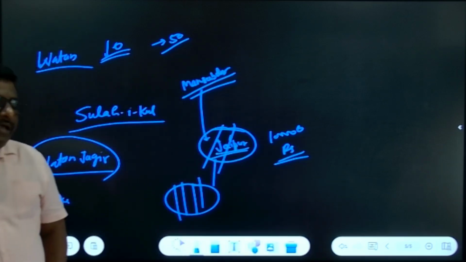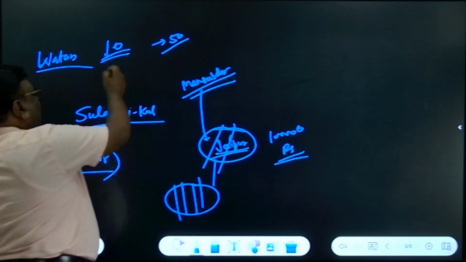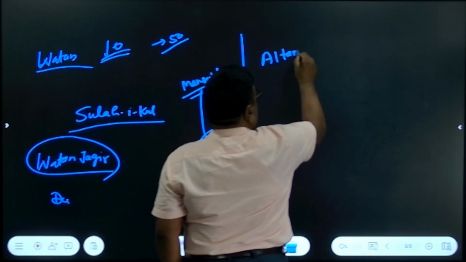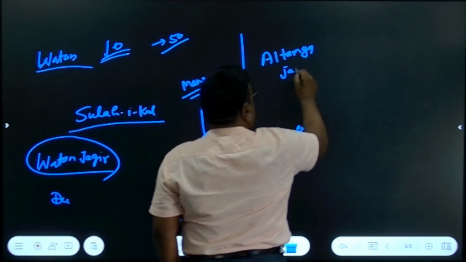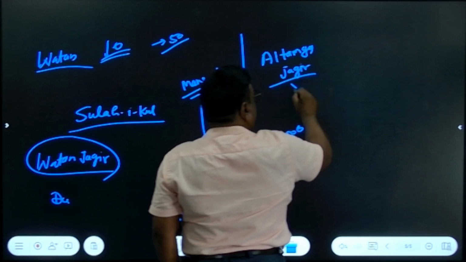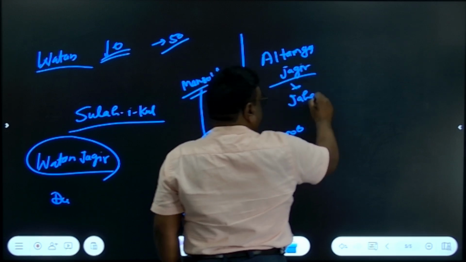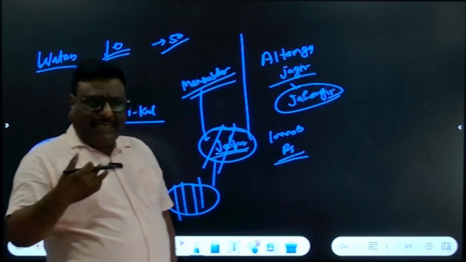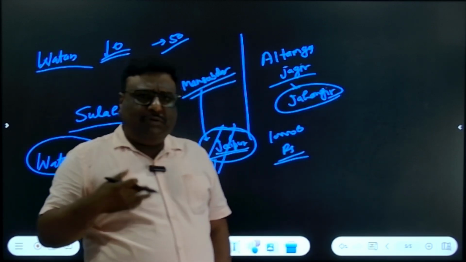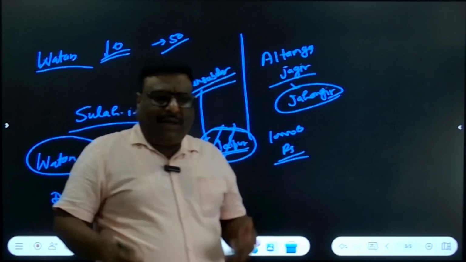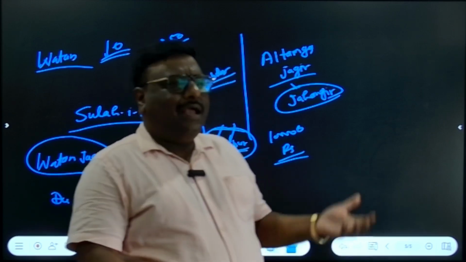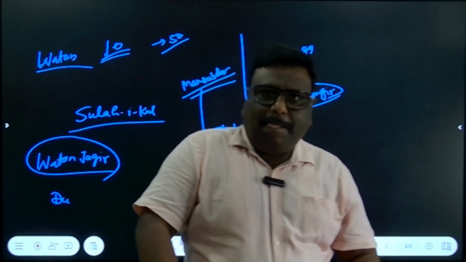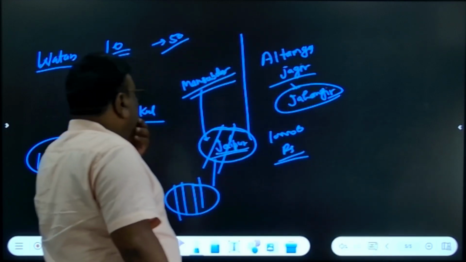Watan Jagir was a hereditary Jagir, and another, the Altamgha Jagir, was also a hereditary Jagir started by Jahangir. It was given to the artisans or the persons who used to show their talent in front of the king. It was also a hereditary Jagir, and it burdened the Mughal revenue, the Mughal treasury. Correct?